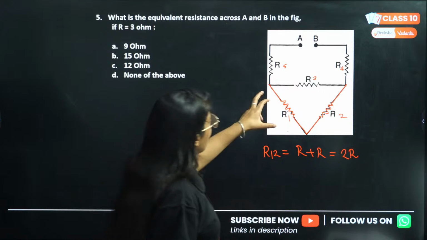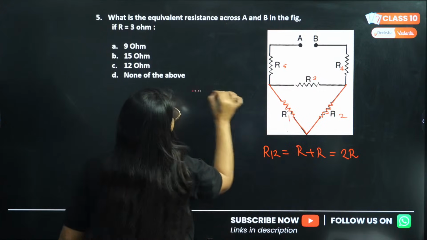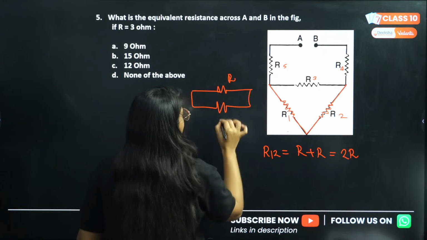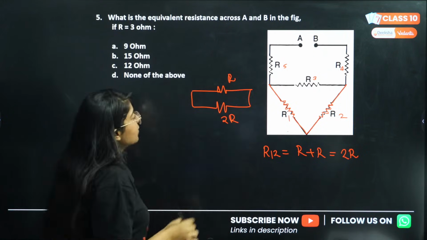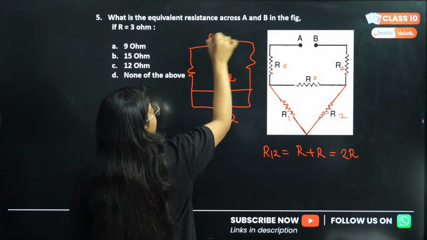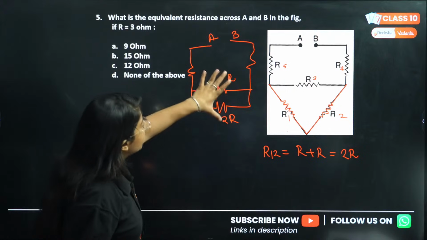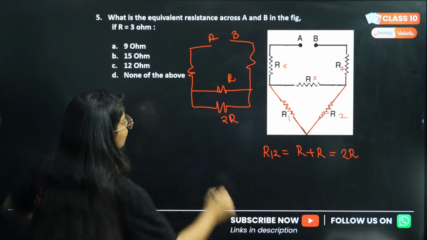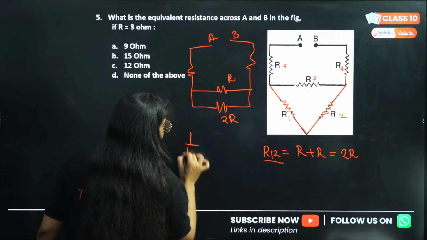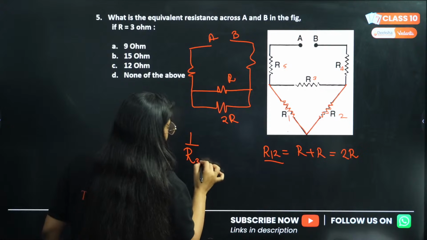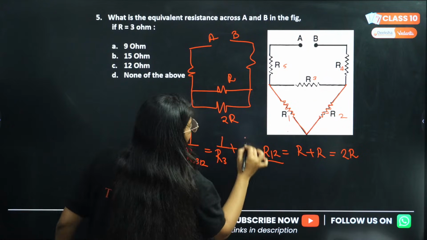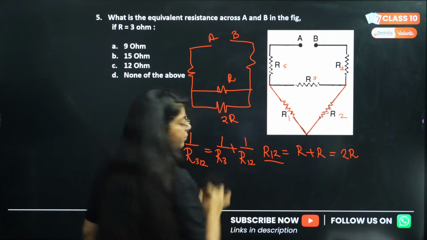Correct? Now this whole part, what will this become? This will become something like this. Now this is R and this is 2R, and this is the rest of the circuit, A, B. Now these two are in parallel. So to solve this, R3 and R12, you can write 1 by R312 equals 1 by R3 plus 1 by R12.